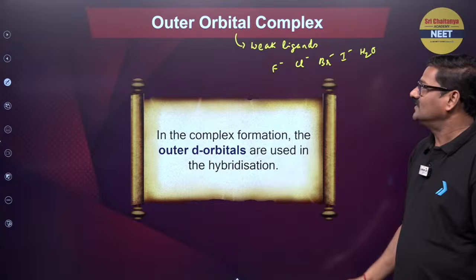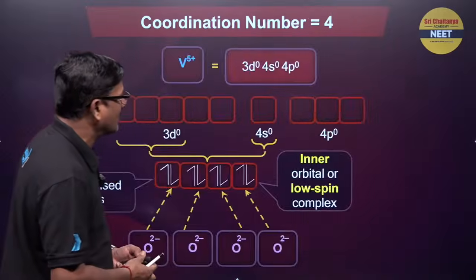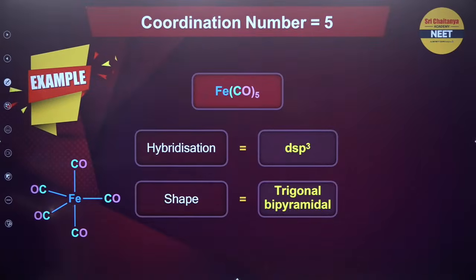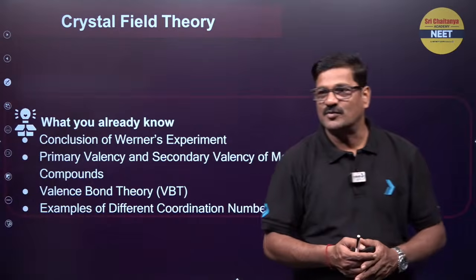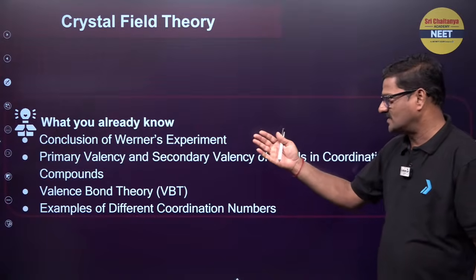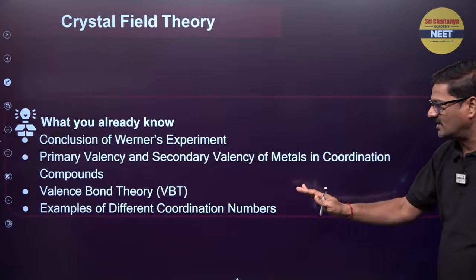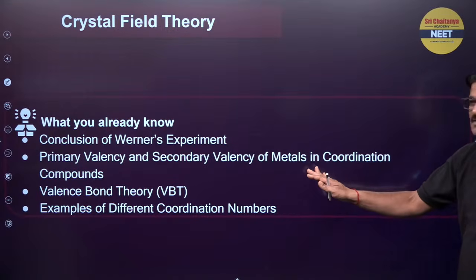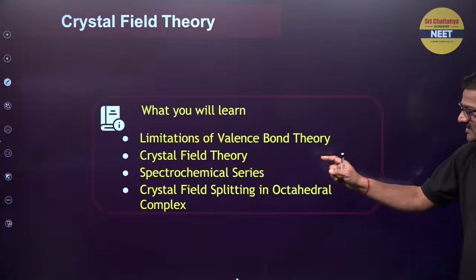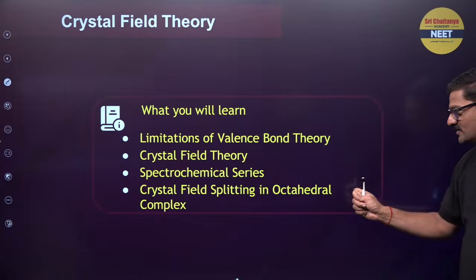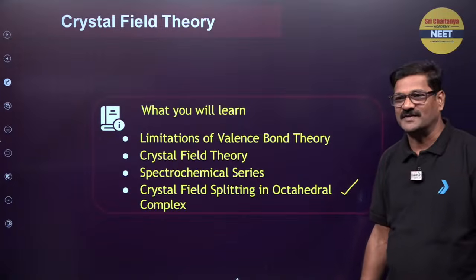Okay. And how do I know whether this is an outer orbital or inner orbital complex? Valence bond theory cannot explain that. I am going to explain to you now about the crystal field theory. So far you learned about the valence bond theory. Bachcho, we discussed the conclusion of Werner's theory, primary and secondary valencies, and valence bond theory, and examples of different coordination numbers also we have seen. Now you are going to see the limitations of VBT and crystal field theory, spectrochemical series, and crystal field splitting in the octahedral complex. So that is my agenda for the next 30 minutes of the class. Okay, beta?